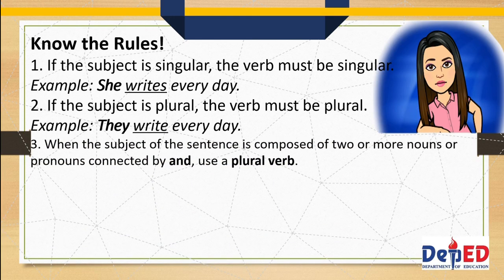In rule number 3, when the subject of the sentence is composed of two or more nouns or pronouns connected by the conjunction and, then you have to use a plural verb. Here's the example.